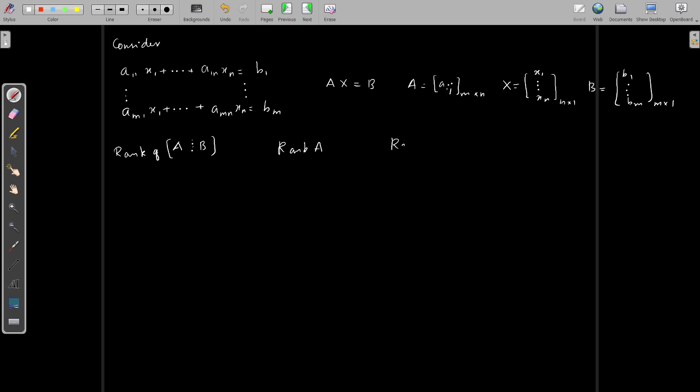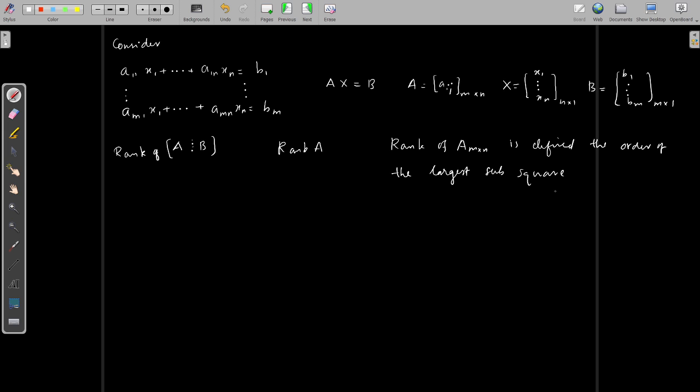The rank of a matrix A is defined as the order of the largest square submatrix whose determinant is non-zero.